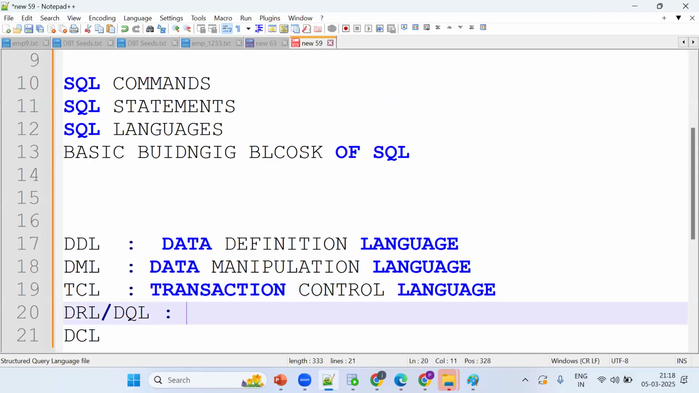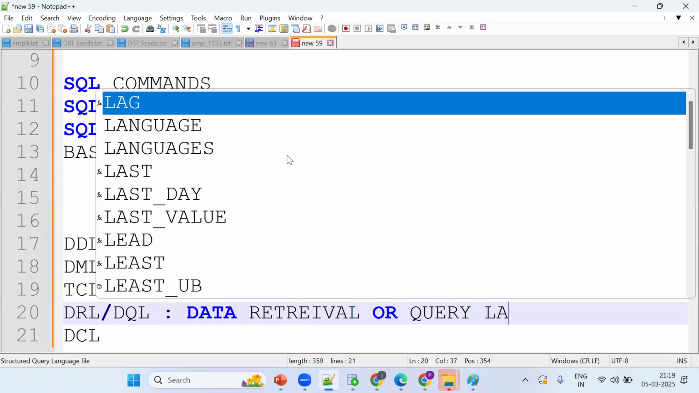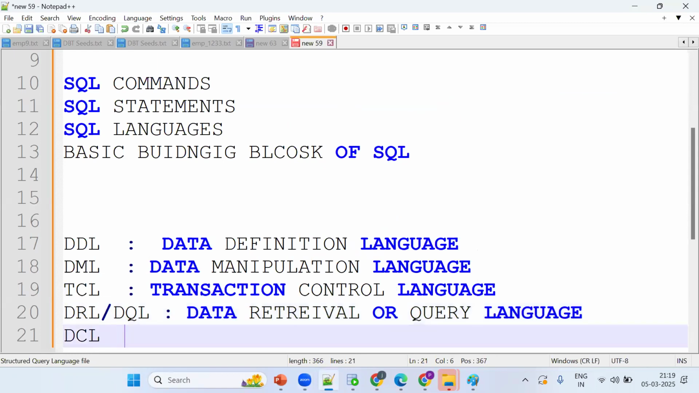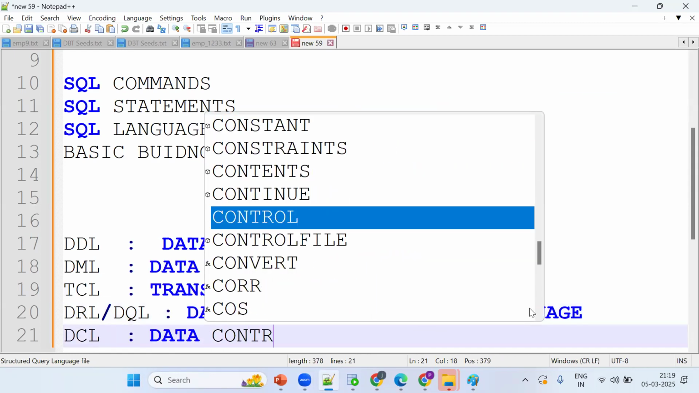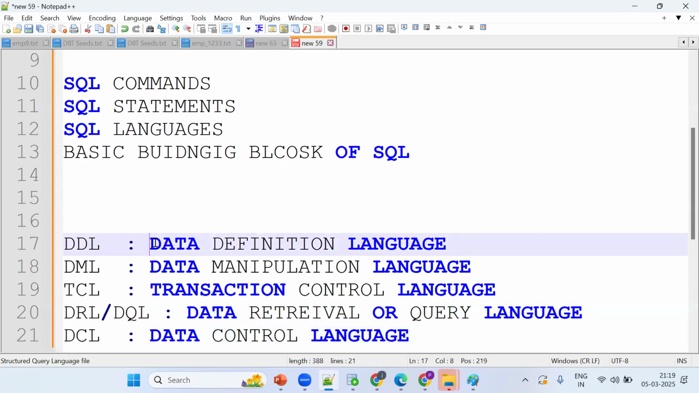What is DRL or DQL? It's data retrieval or query language. Okay, these are important, so listen a little bit carefully. What is DCL? It's data control language. See this functionality one more time: definition, manipulation, transaction, retrieval, and control.